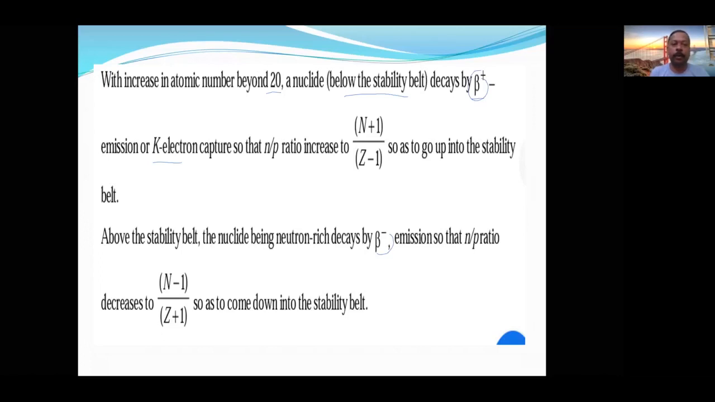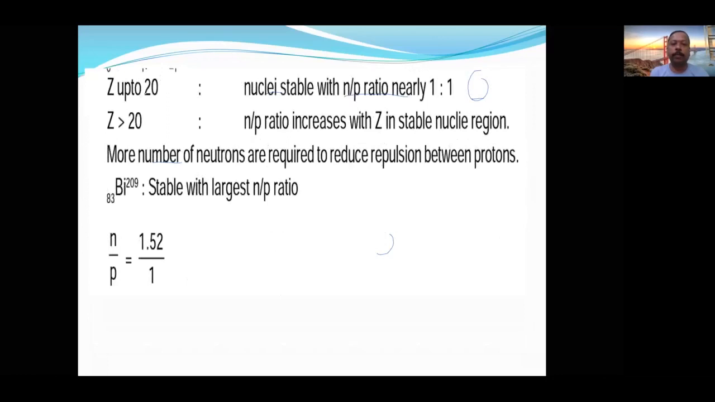Next, up to Z equal to 20, the N by P ratio is nearly 1. But if the atomic number is more than 20, the N by P ratio should be more than that. See, this is the value. Bismuth 83, more neutrons are required. If you calculate here, the N by P ratio is 1.52, but it is stable also.